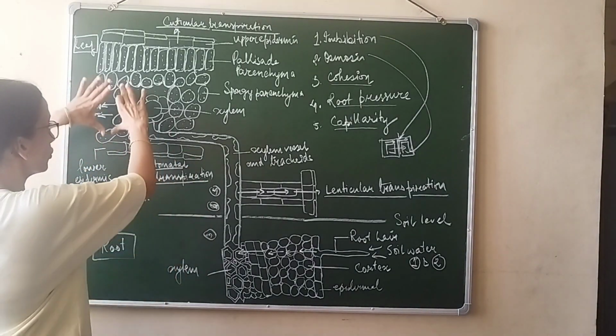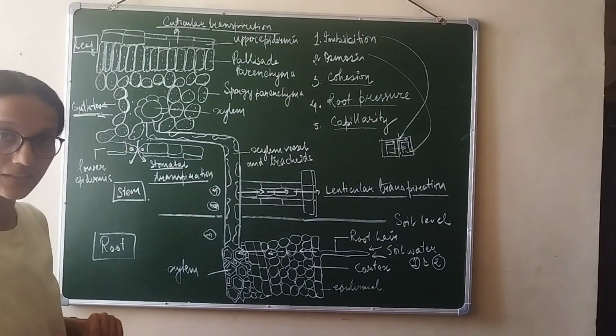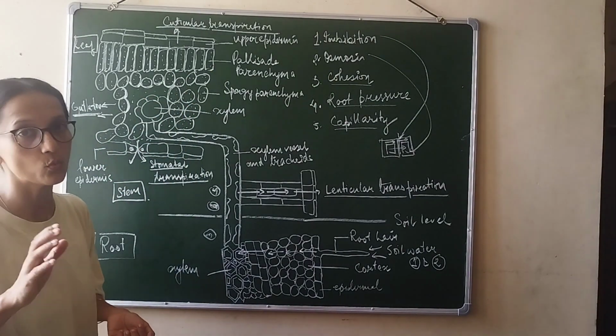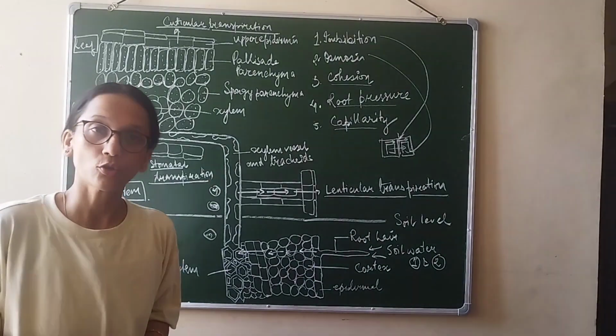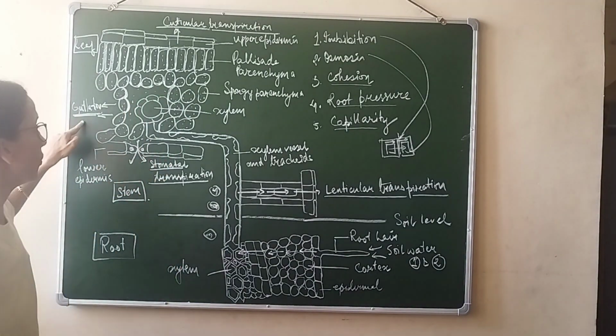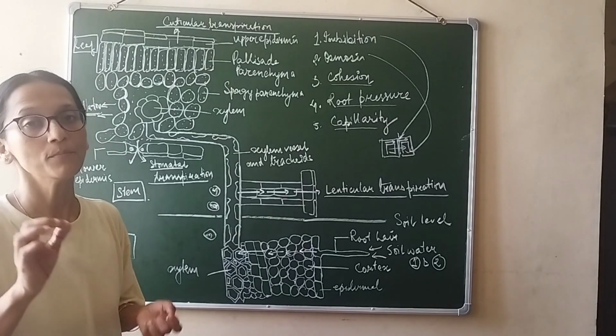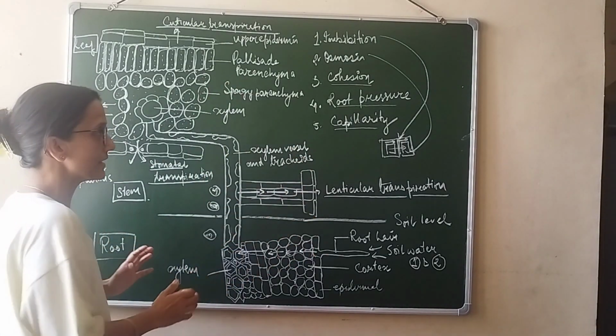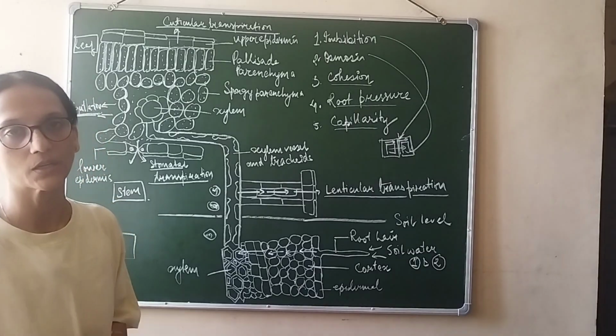The last thing that is also very important and is seen in leaves is guttation. When can you see this happening? Guttation will happen only when the humidity is high and the root pressure is high, then water is forced out from minute pores which are known as hydathodes. So this entire diagram sums up everything that we have studied in this chapter.